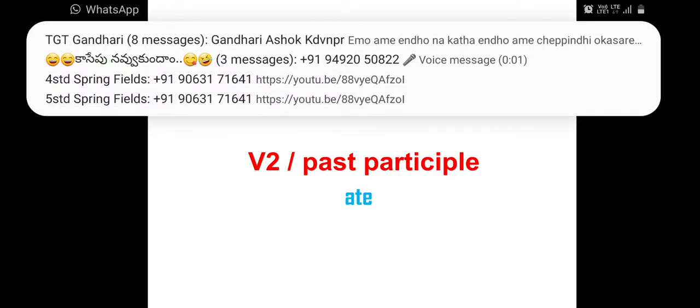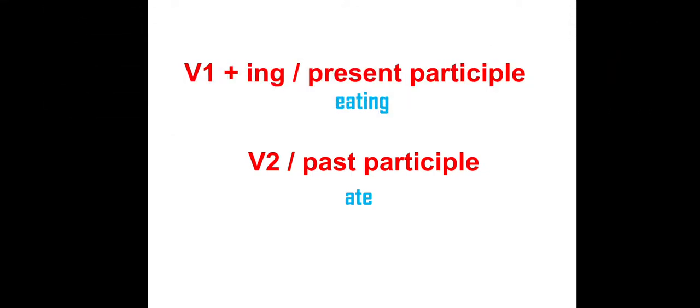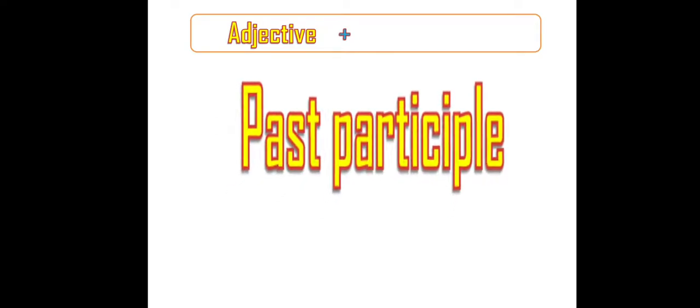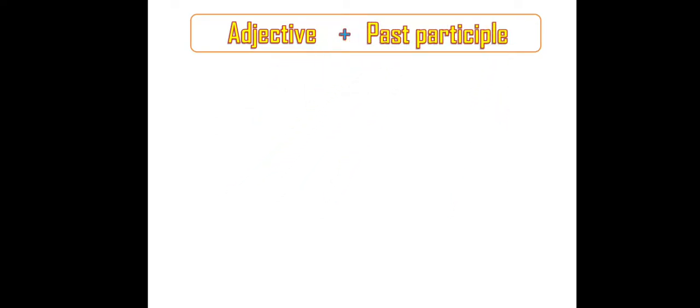If you want to understand compound adjectives, first we need to know about adjective, adverb, noun, present participle, and past participle. These are the five terms very important to understand the idea of compound adjectives. So, now let me teach you how compound adjectives are formed. The first rule is adjective plus past participle. Some compound adjectives are formed with the help of adjective plus past participle with the help of a hyphen.